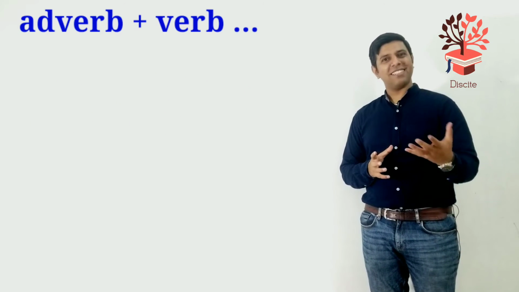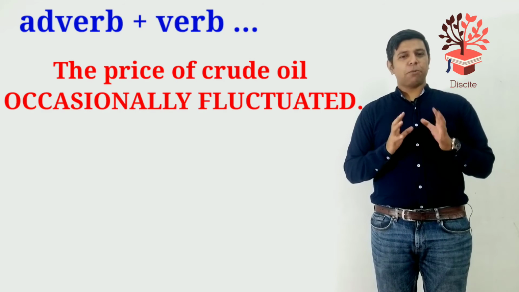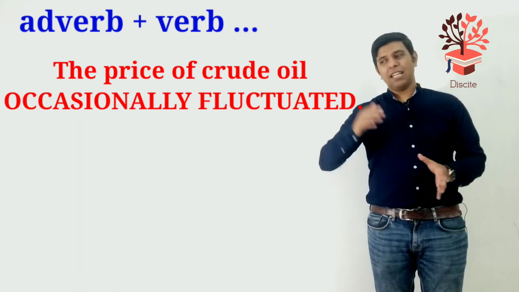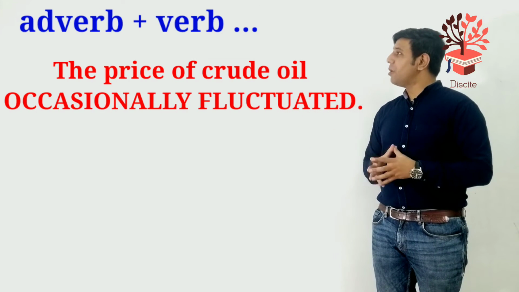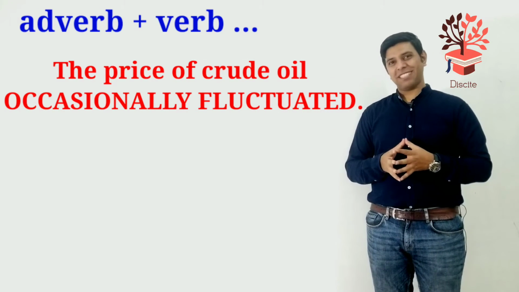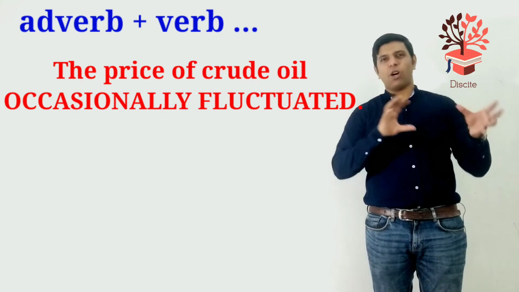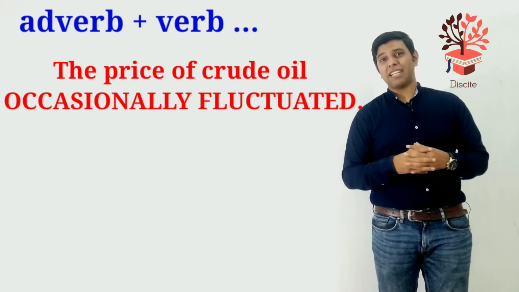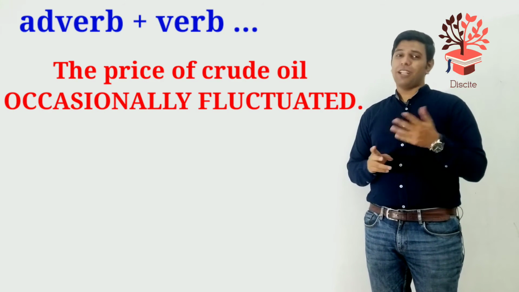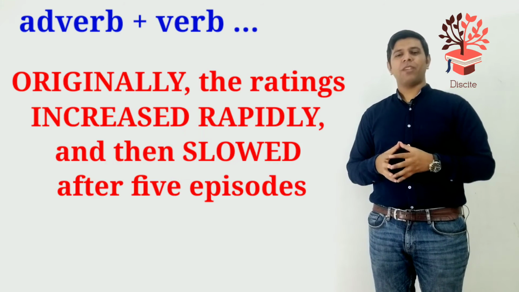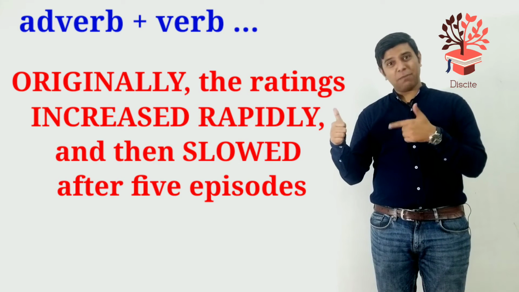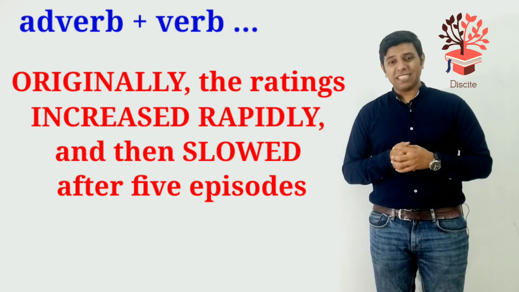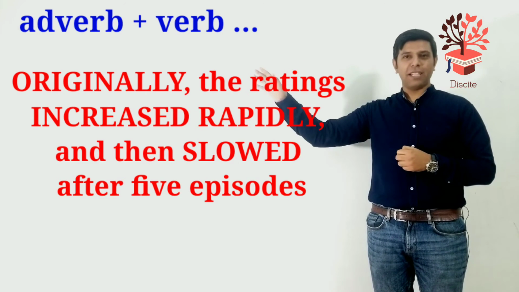Now, let's have a look at the next sentence. The price of crude oil occasionally fluctuated. It means sometimes it fluctuated, it went up or down, but usually it remained stable. Now, the last sentence of this type. Originally, it means at the beginning. Originally, the ratings increased rapidly.